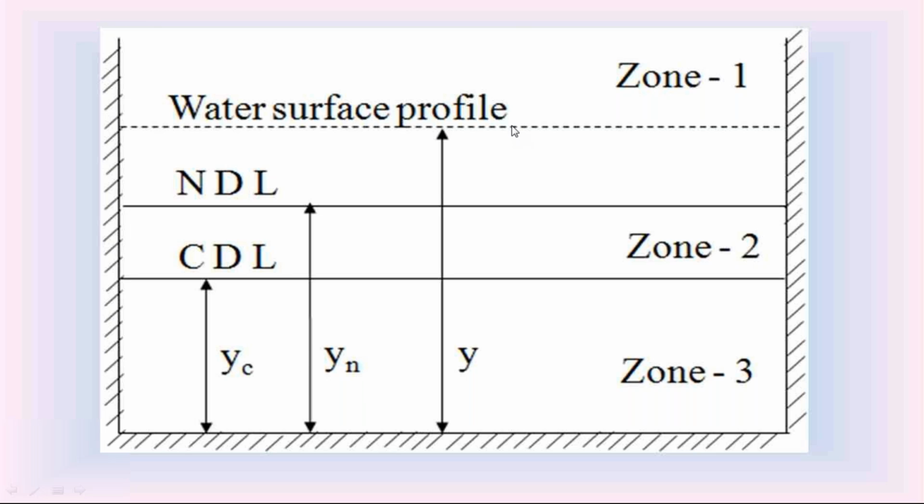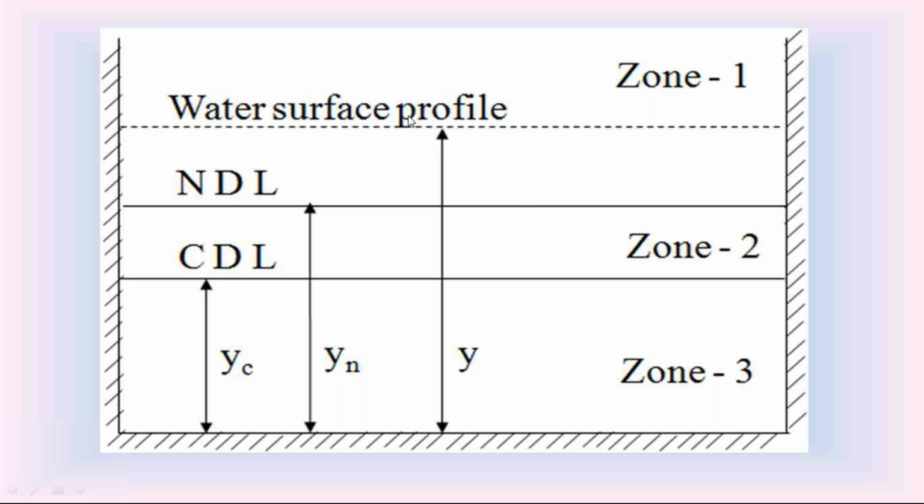Sometimes this water surface profile is in zone 2. Then we call this a zone 2 water surface profile. And sometimes this water surface profile is in zone 3. What is this zone 3? Zone 3 is the portion of the channel below. Check this zone 3. Zone 3 is below the normal depth yn and also critical depth yc. This portion of the open channel below the normal depth yn and critical depth yc is called zone 3. If the water surface profile is in zone 3, we call that a zone 3 water surface profile.